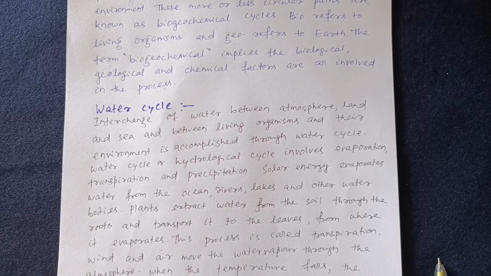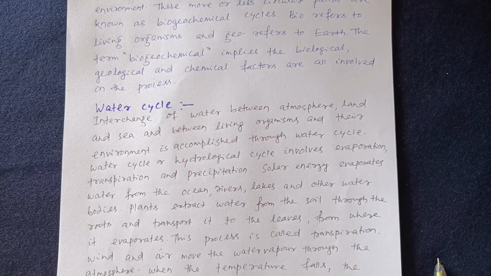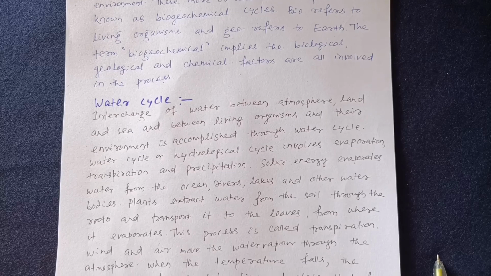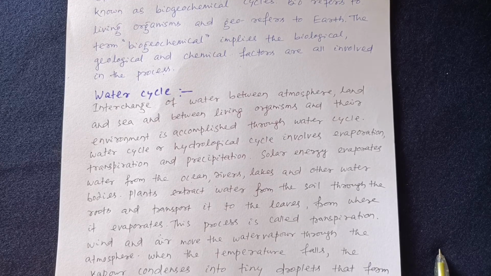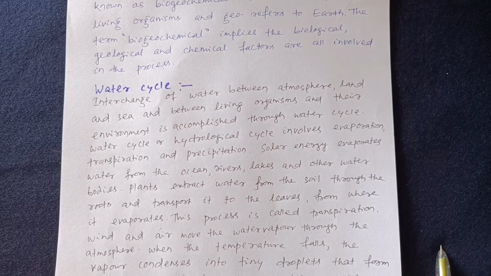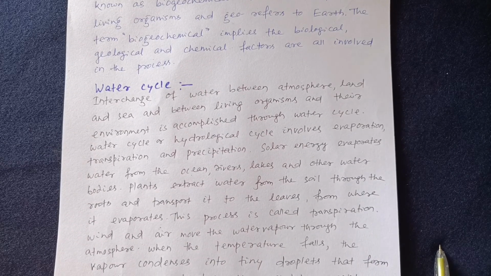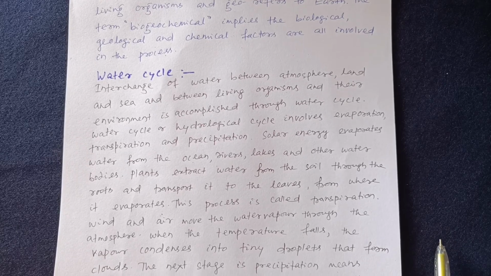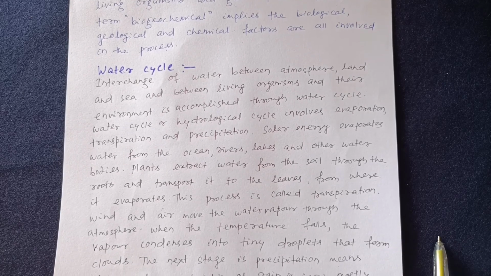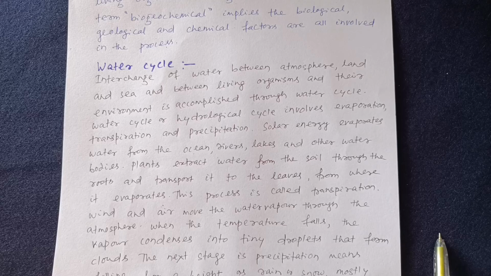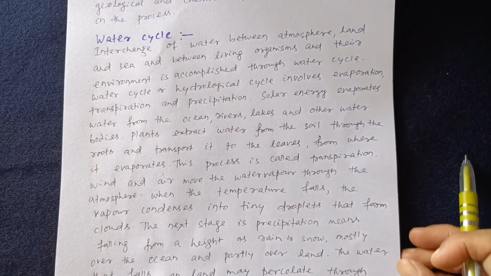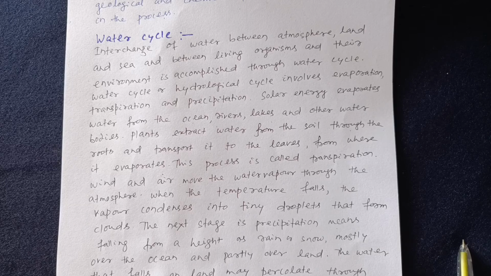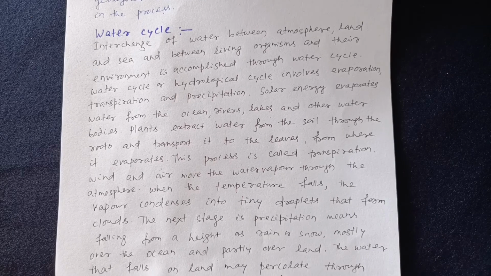Evaporation of water from leaves is known as transpiration. Wind and air move the water vapor through the atmosphere. When the temperature falls, the vapor condenses into tiny droplets that form clouds. The next stage is precipitation, meaning falling from a height as rain or snow, mostly over the ocean and partly